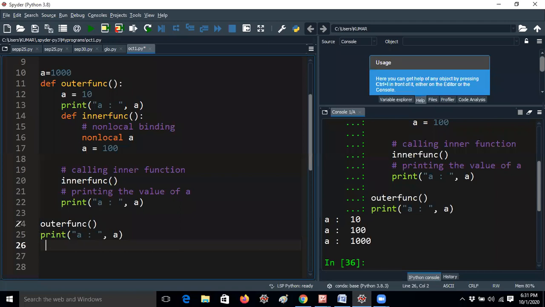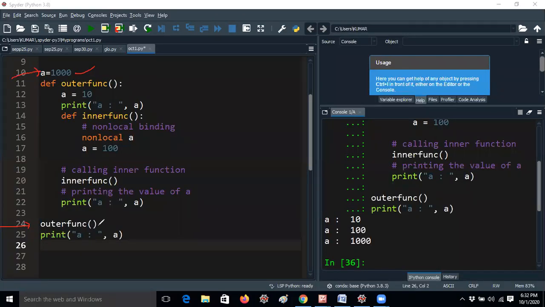I will tell you the execution. Now it will execute this part. Of course, it is A equal to 1000. That means A acts like a global variable. Of course, I am not defining any global A like this, but it is a global variable. I think everybody knows that.